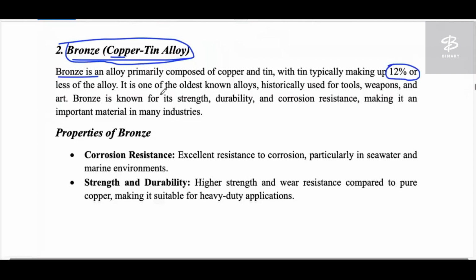It is one of the oldest known alloys. So in ancient times, this alloy was being used in our society. Historically it was used for tools, weapons, and arts. These were the areas where this particular alloy was used frequently in our society since ancient times.